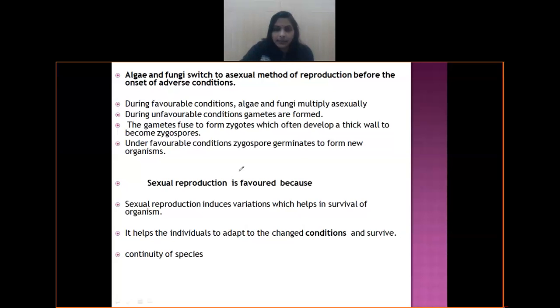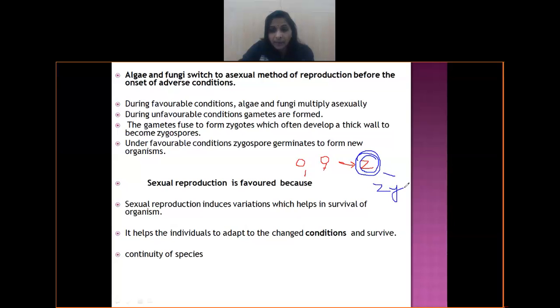It's something like this. Let's say this is one gamete and this is the second gamete. Both of these will fuse to form a zygote. And this zygote will start developing a thick, many-layered wall around itself like this. Then we call it a zygospore.